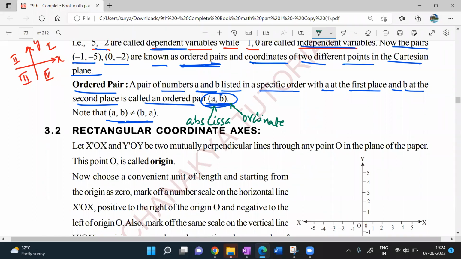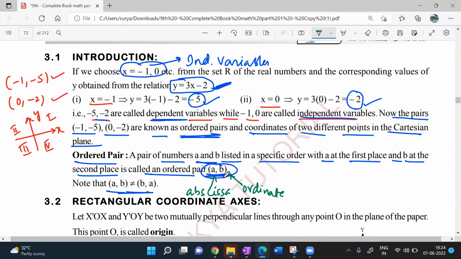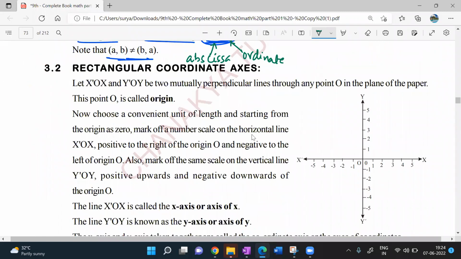Sir, I did not understand ordered pair, sir. Okay, no problem. Ordered pair is nothing but, look at it. Let me write 3 comma 4. This is an ordered pair. X comma Y, this is an ordered pair. Now let me write -3 comma -5. Writing two numbers in order, beta. That's it. Writing two numbers in a bracket. That is what an ordered pair is. Understood my point? Any numbers you may write. The first number is abscissa, like X. Wait. The first number is an abscissa. Second number is an ordinate. Understood, Nitya?